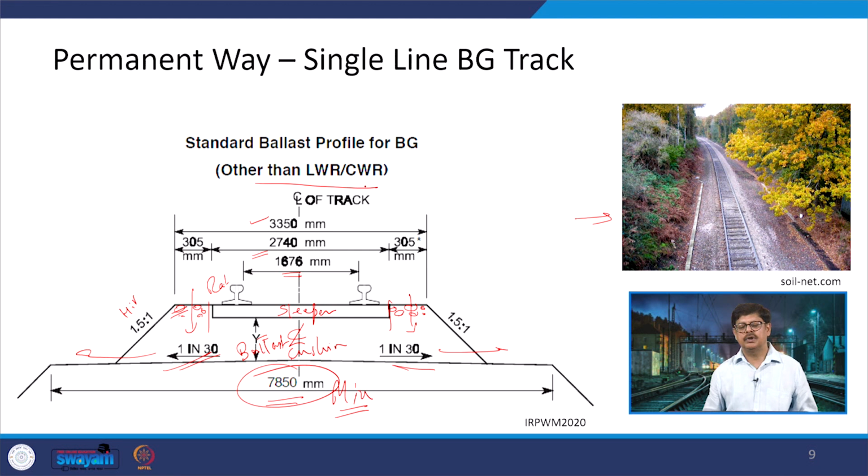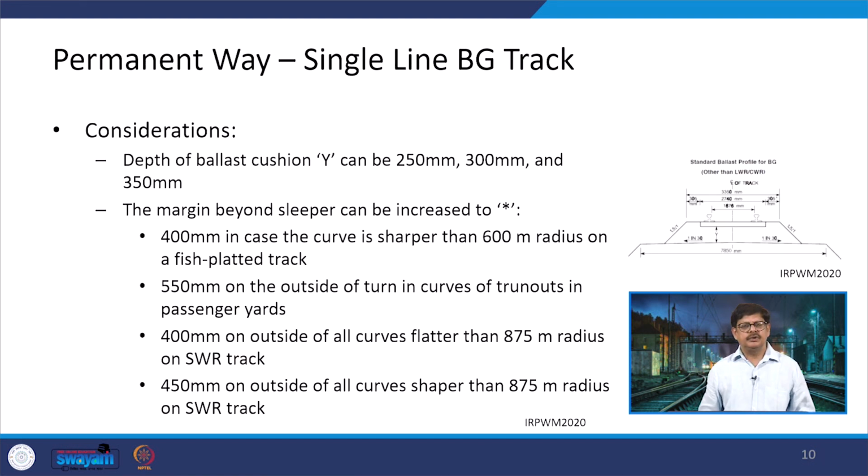So, this is the overall geometry, the overall way one single track is being provided, but this is for other than LWR/CWR. Now, what is LWR/CWR? LWR/CWR is long welded rail or continuously welded rail. If a fish plated track is there, in that case we are going to go with this particular type of construction. A few other things related to this are the depth of ballast cushion Y. It can have 3 values depending on the category of the track, depending on the loads in terms of gross million tons being transported using that particular track.